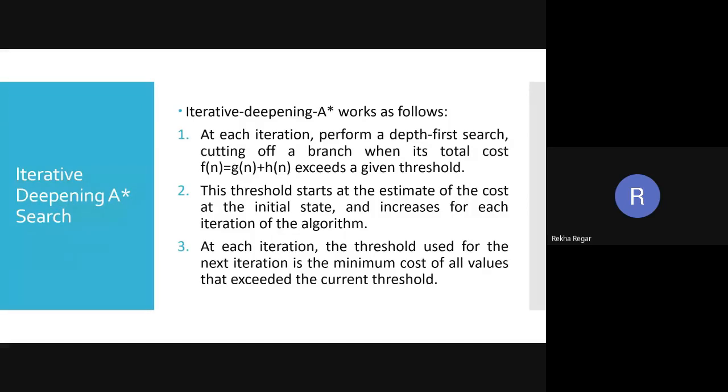So in this scenario, at each iteration, it performs iterative deepening search, performs depth first search, and cuts off a branch when its total cost exceeds this value. It means for each and every node we have to calculate this value, and we have to cut any branch that has a cost greater than this value.